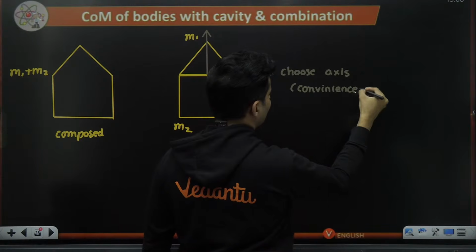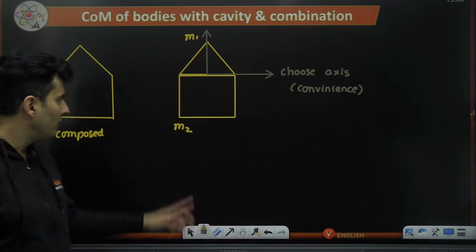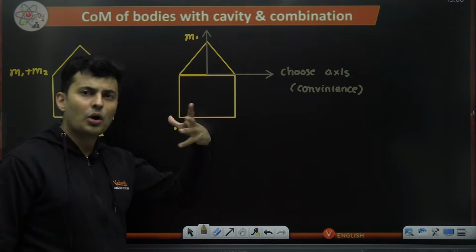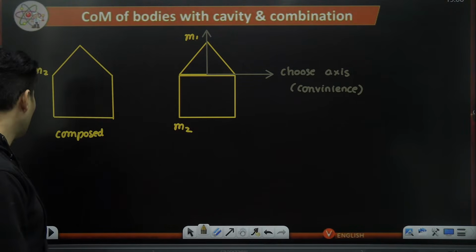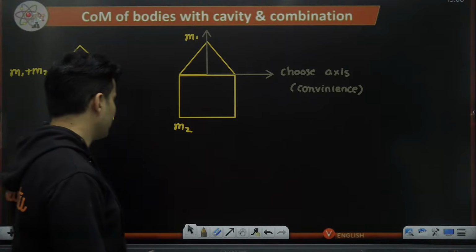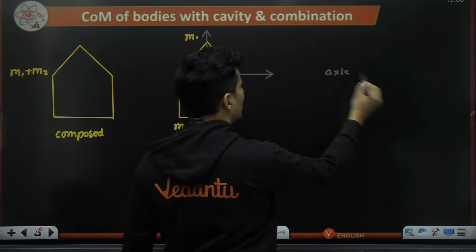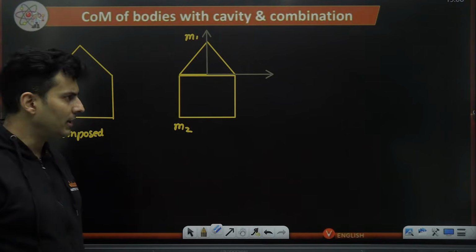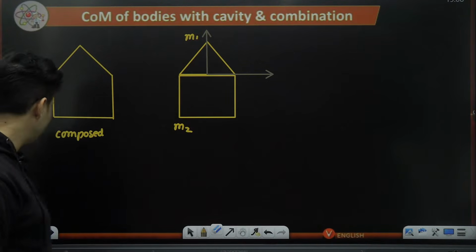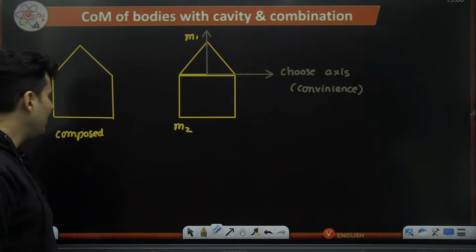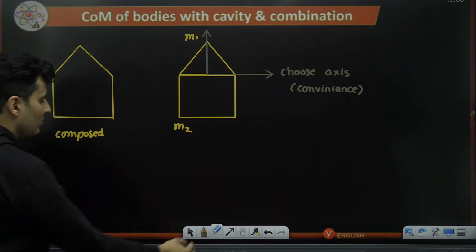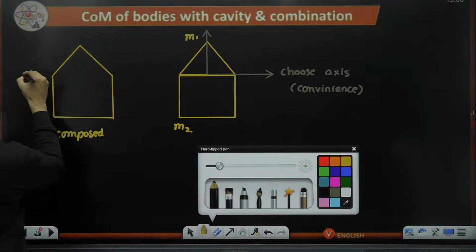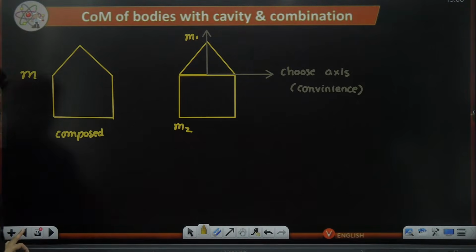See the options. Where are they measuring the distance from? Whether it is this vertex, this vertex, or somewhere from here. Accordingly, choose your coordinate axes. Nobody is going to stop you from choosing it. Once that choice is made, masses also will be distributed. How will the masses be distributed? If you ask me, m1 and m2, if the total mass was m, how would those masses be distributed?